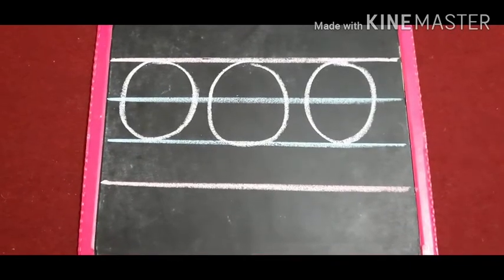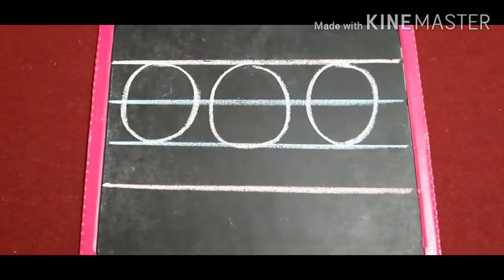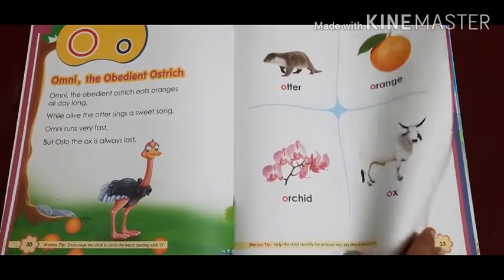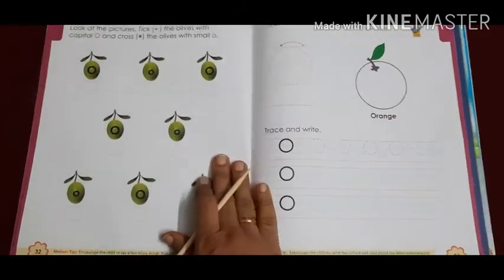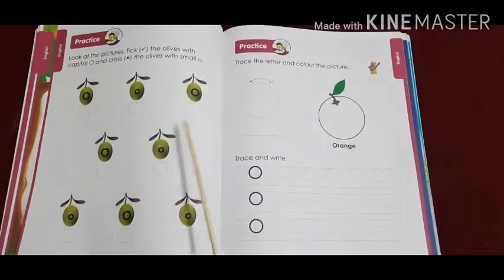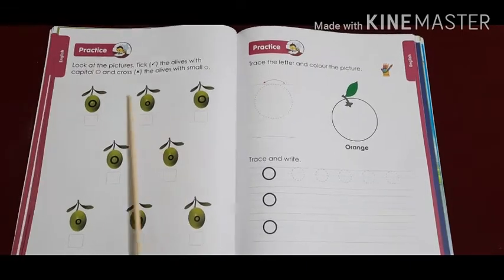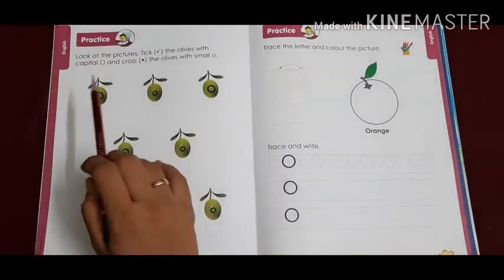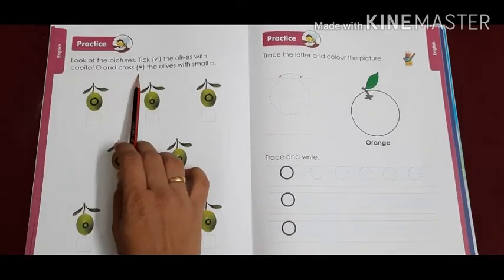Now let's write in your book. Turn the page and open page number 32. From this page, we all are going to solve this exercise. I will read out the question. Look at the pictures.